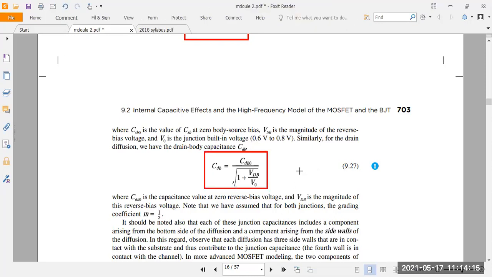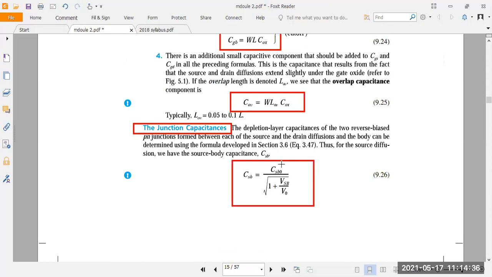Okay, CdB means it's a capacitance between drain and bulk. Cdb0 means the bulk is connected to ground here, divided by the square root of 1 plus VdB. VdB is the voltage between the drain and bulk, that is a reverse bias voltage. V0 means it's a cut-in voltage. Understood? So this is for the drain to bulk and this is for the CSB.